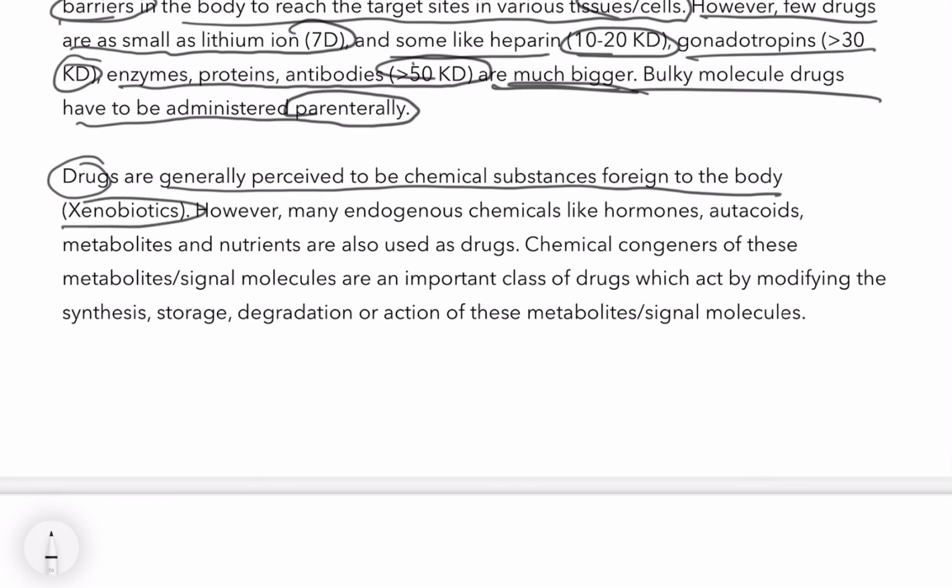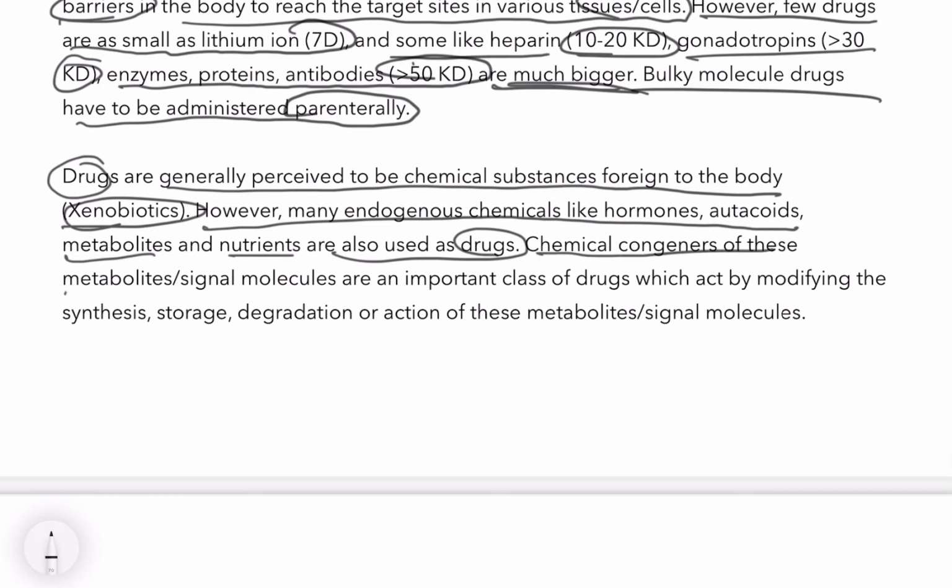Drugs are generally perceived to be chemical substances foreign to the body, that is, xenobiotics. That is a chemical substance foreign to the body. However, many endogenous chemicals like hormones, corticoids, metabolites, and nutrients are also used as drugs.